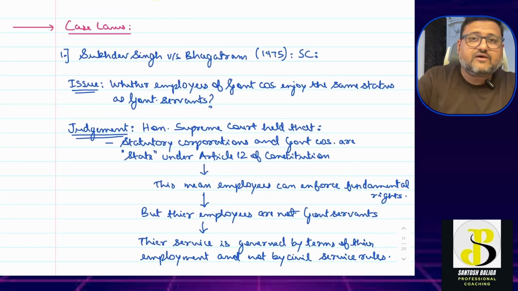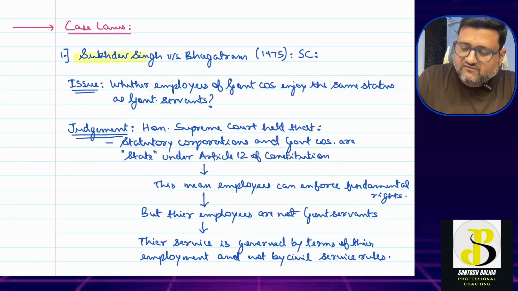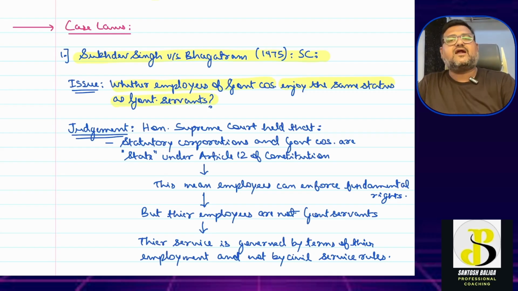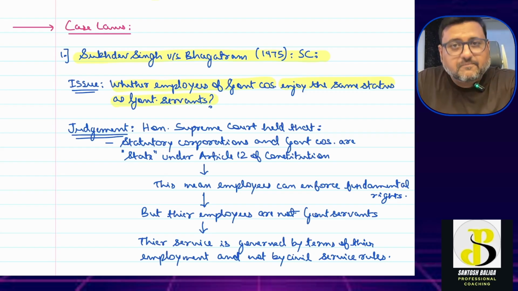One of the very famous landmark cases in this is Sukhdev Singh versus Bhagat Ram, 1975, pronounced by the Supreme Court. What was the issue? The issue was whether the employees of government companies enjoy the same status as government servants. We have just now discussed that a government servant is different from a government company servant, and a government company is different from a government department. So let us understand the judgment of the Supreme Court on this particular issue.